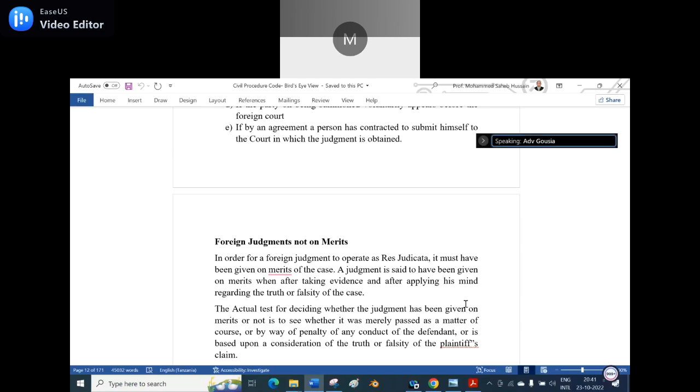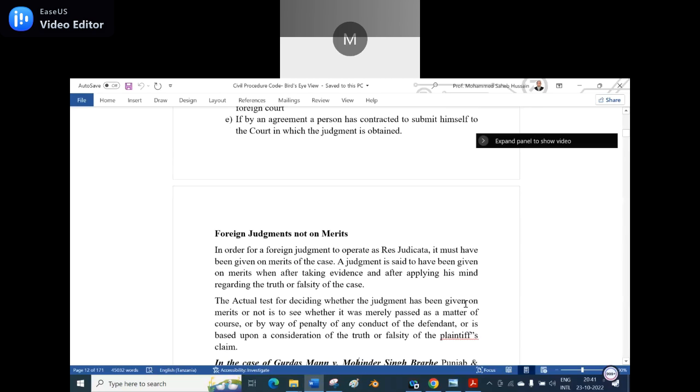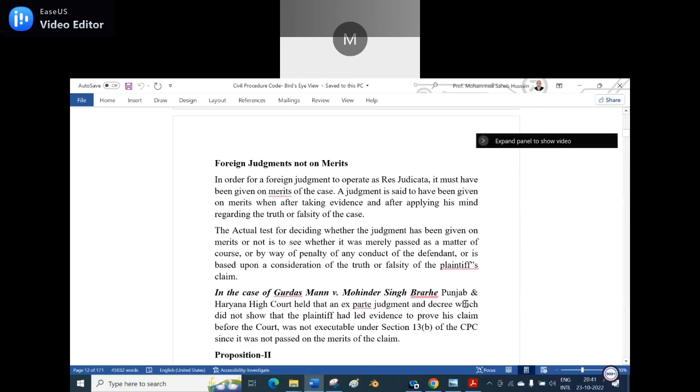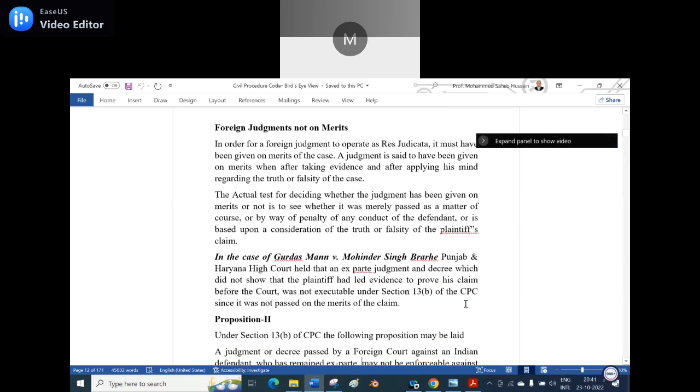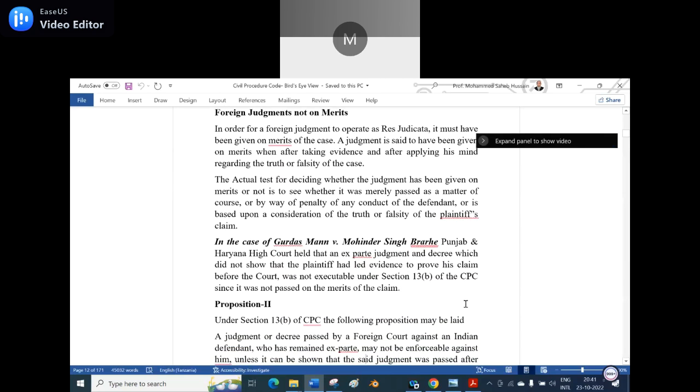A judgment is said to have been given on merits when, after taking the evidence and after applying the mind regarding the truth or falsity of the case, the decision is given. The actual test of deciding whether the judgment has been given on the merits or not is to see whether it has merely been passed as a matter of course, or by way of penalty for some conduct of the defendant, or is based upon the consideration of the truth or falsity of the plaintiff's claim. So, if it is not on merits, it is not a conclusive judgment. Now let us see the case law.